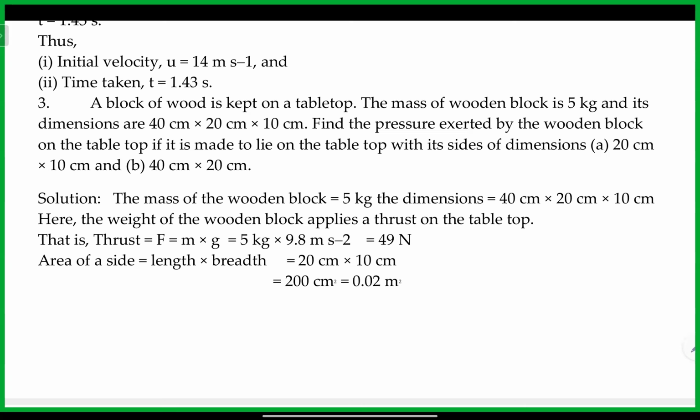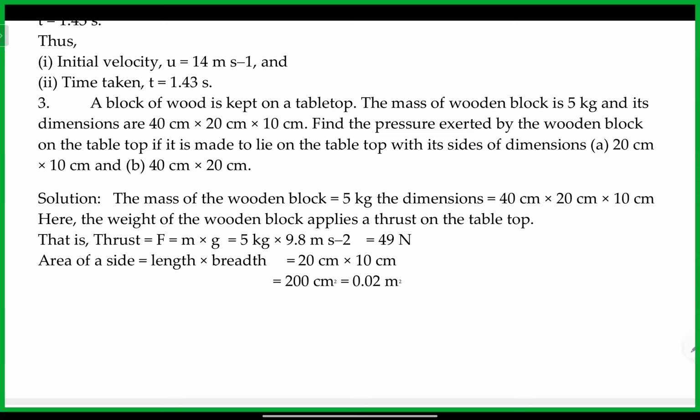So here, the block of wood is kept on the tabletop. The mass of the wooden block is given and its dimensions are 40, 20, 10, length, width and height. Find the pressure exerted by the wooden block on the tabletop when it is made to lie on the tabletop with the sides of dimensions 20 by 10. But the surface that is in contact is the 20 by 10 dimension. That is the area to be found out using 20 into 10, the area in contact with the surface.